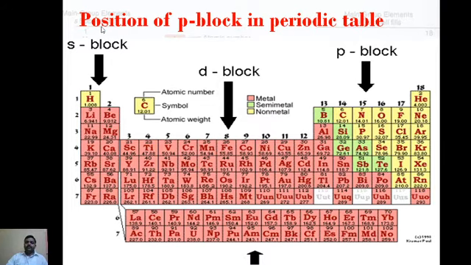Therefore, I have to write here the position of the P block in the periodic table. The P block is positioned on the right hand side of the periodic table. Today's lecture is on the chemistry of group 13 elements. These are boron, aluminum, gallium, indium, and thallium.